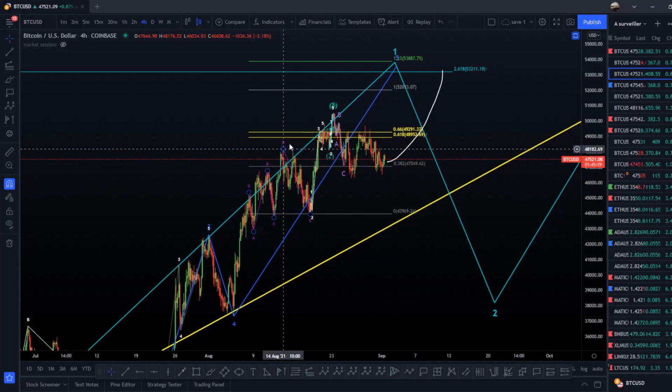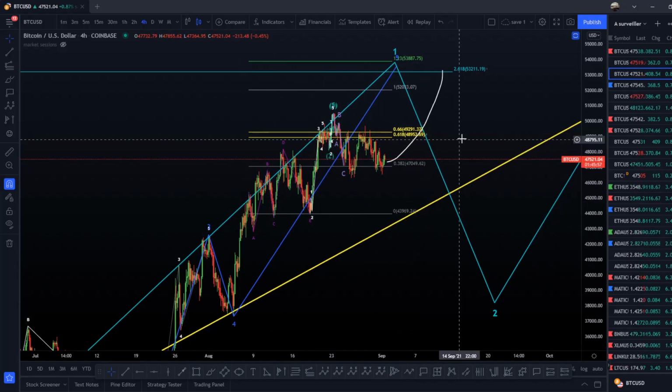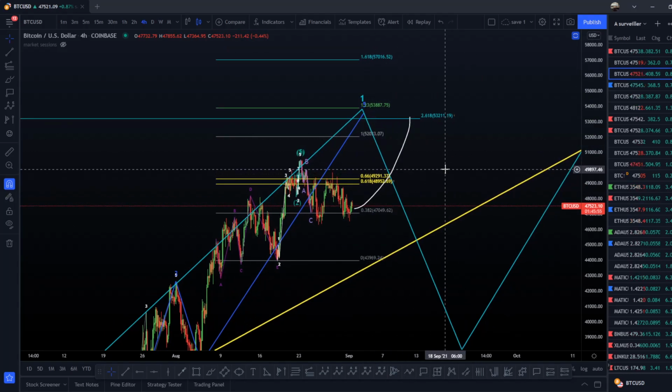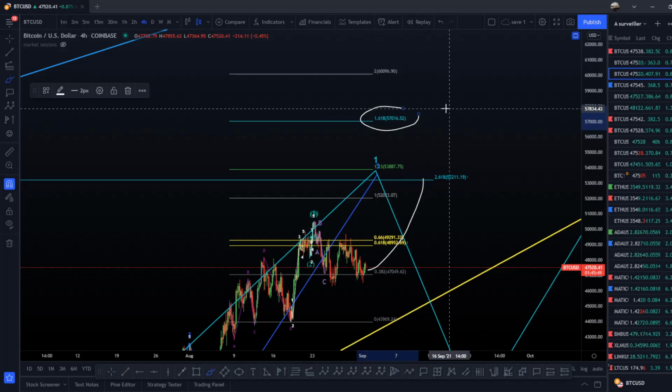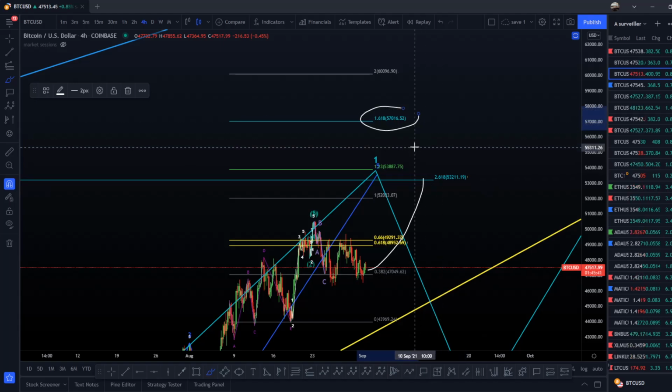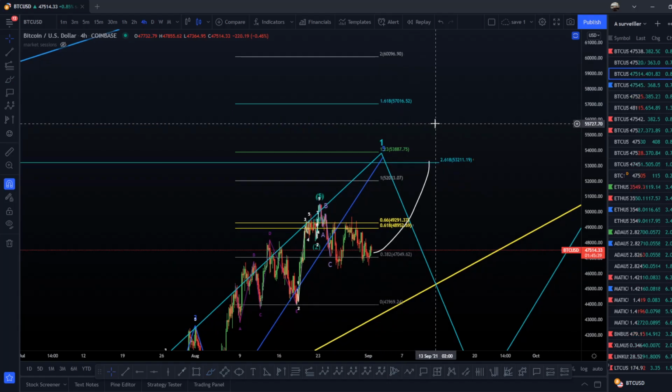And yeah, the first target for an ABC or WXY is a 61.8, then the 100%, then the 123, then the 161.8, and in that case we cannot go higher than a 161.8. ABC, the C wave, cannot go higher than the 161.8. Keep that in mind, because this is really important, okay? Or a WXY, or every triple correction wave, okay?